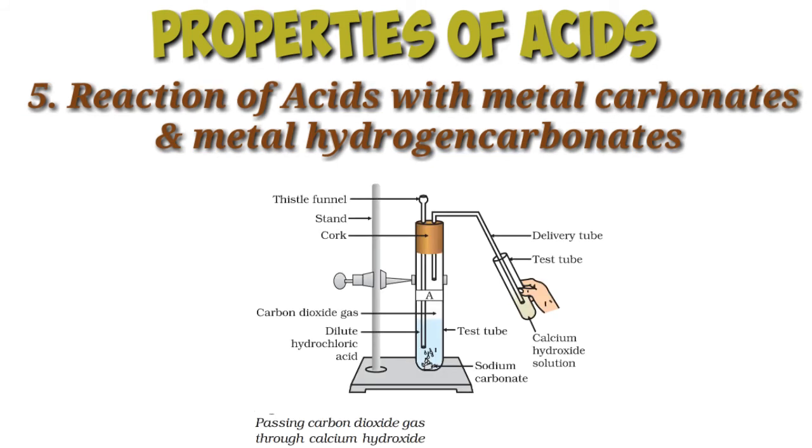For doing this experiment, we have to take a boiling tube and put about 0.5 gram of sodium carbonate in it. Add about 2 ml of dilute hydrochloric acid in the boiling tube through a thistle funnel. We will observe that brisk effervescence of a gas is produced. Pass the gas through lime water. The lime water turns milky.